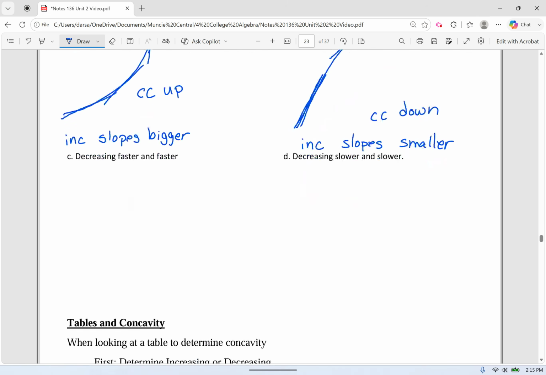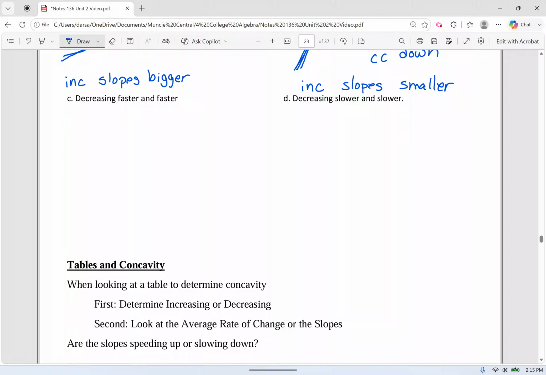All right, let's look at decreasing. If something is decreasing steady, it looks like this. But what if it's decreasing, but the decrease is bigger and bigger? Like that example of the hair loss we saw, where the guy had hair and then it was gone and then it was more gone and there was more gone. Okay, so how much hair does our guy have? Well, he starts with a lot and then he has less and then he has a lot less. So it's going like this. It's decreasing faster and faster.